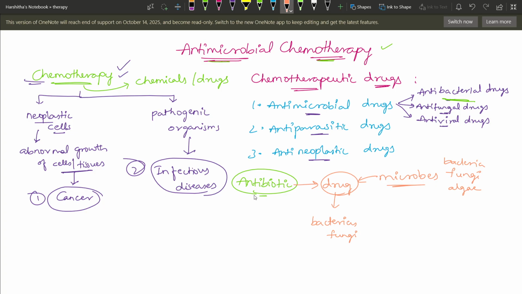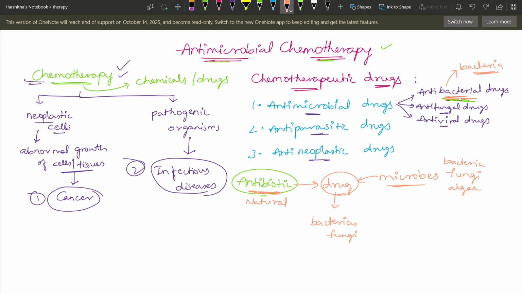So it can be said that an antibiotic is a naturally produced drug. Whereas antibacterial drugs also act against bacteria. They also reduce the amount of bacteria present in our body, but these can be synthetic, right?